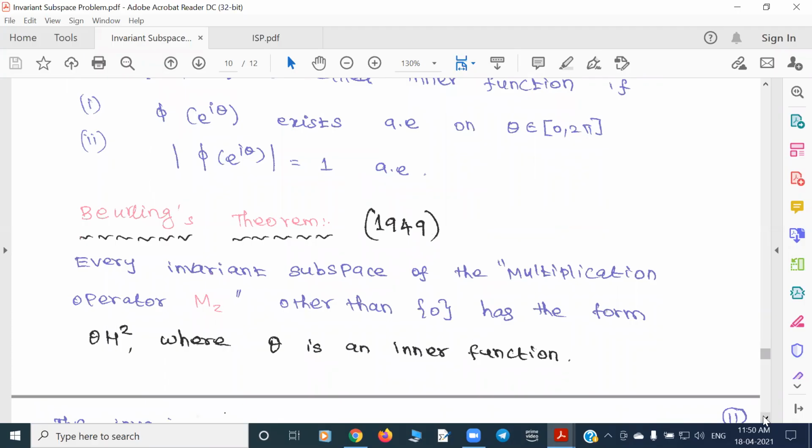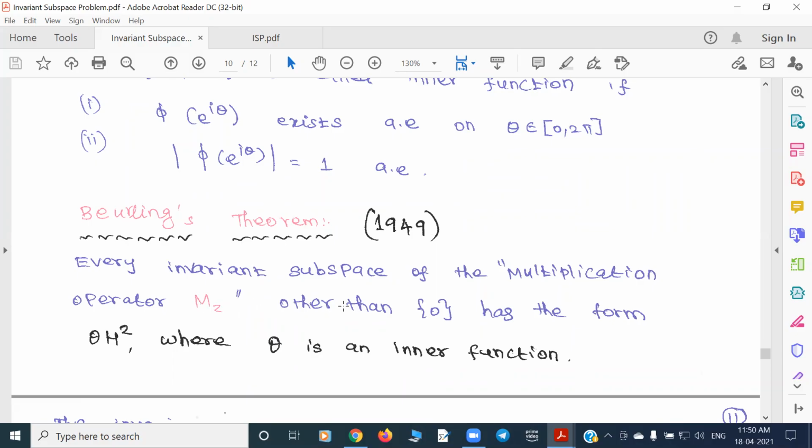Now there's a famous result along this line. If you take the multiplication operator M_z, any invariant subspace other than 0, because 0 and the whole H2 are always invariant subspaces, should be of the form theta times H2, where theta is an inner function. That means some multiple of H2 by an inner function. These are the only invariant subspaces of the multiplication operator.